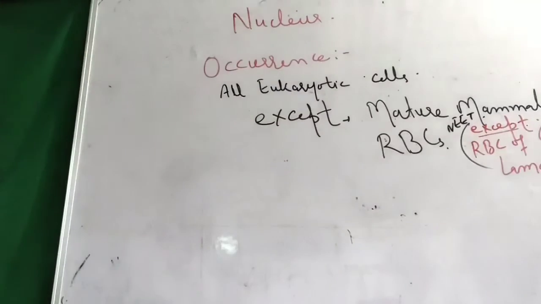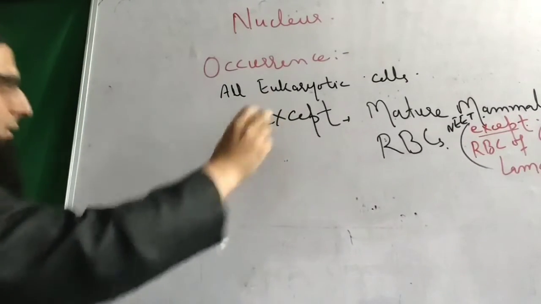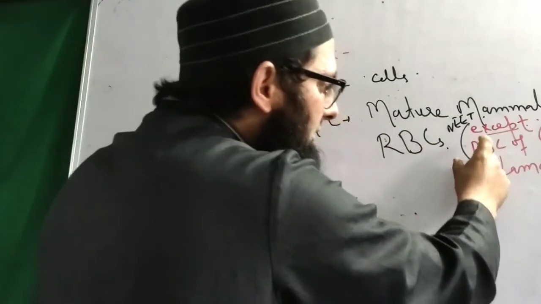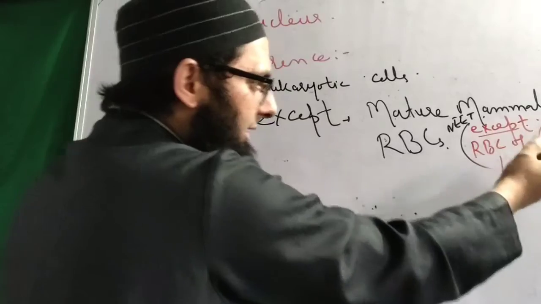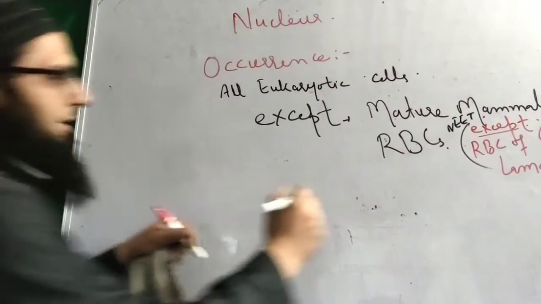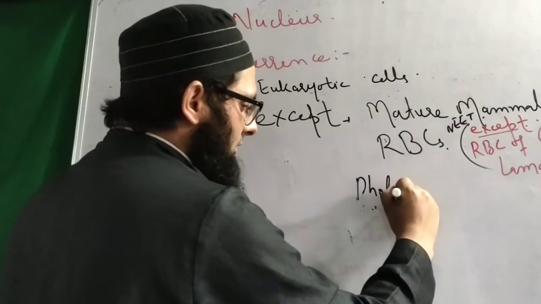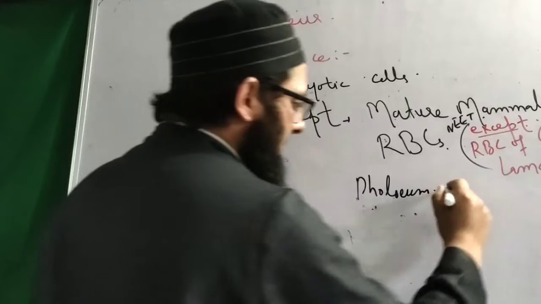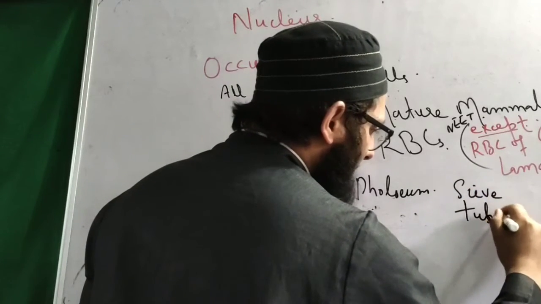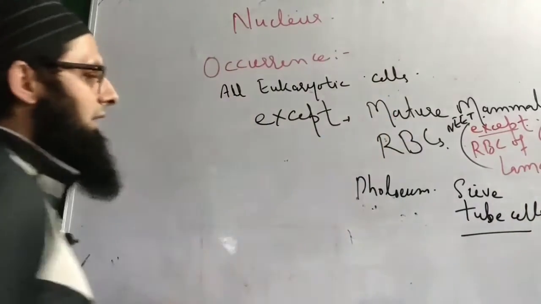So eukaryotic cells have the nucleus except mature mammalian RBCs, while the RBCs of the camel and the llama do have the nucleus. Another cell type, the phloem sieve tube cells, also lack the nucleus.